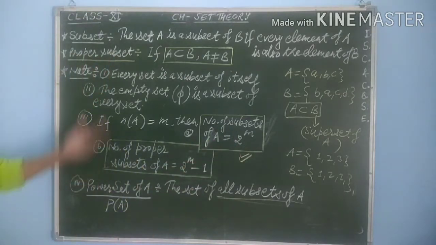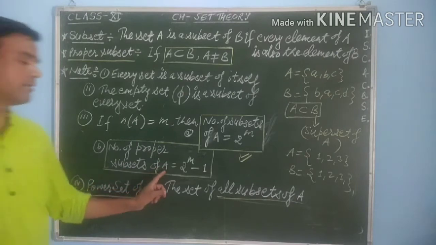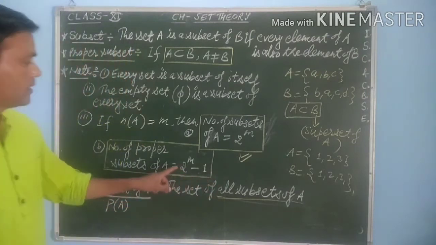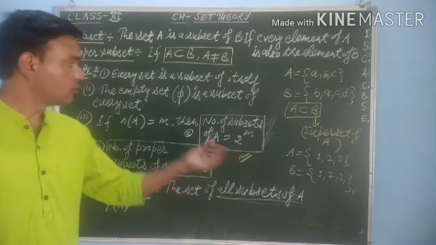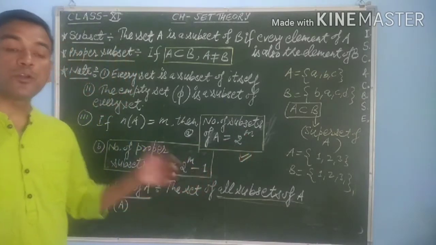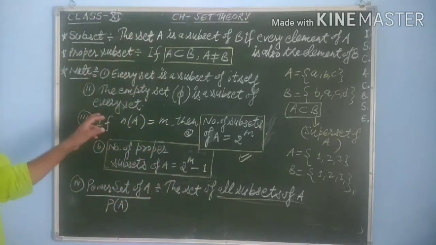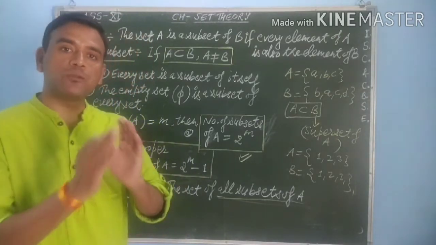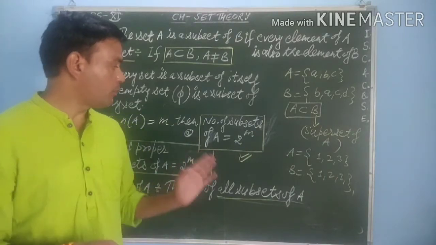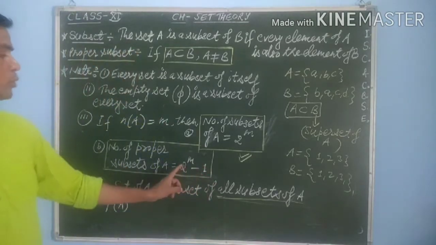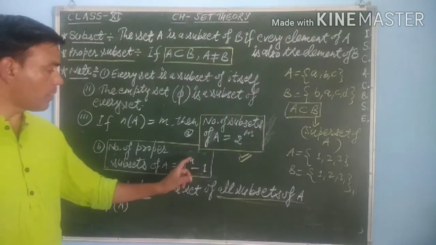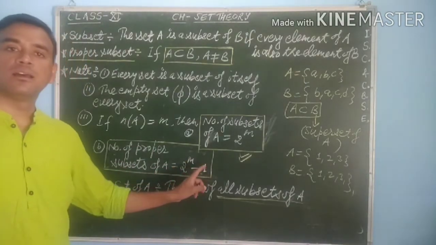Then accordingly, the number of proper subsets of that given set will be 2 to the power m minus 1, because if I ask how many proper subsets are in a set, we already know that the number of subsets of any set is 2 to the power m, and why is minus 1 there? Because, as in the third point, the set itself is a subset of itself, so that will be removed because any set is equivalent to itself. Therefore the set itself will be deducted from the total number of subsets. So the number of proper subsets will be 2 to the power m minus 1, meaning the number of subsets minus the set itself.